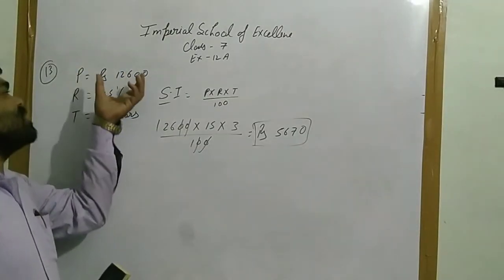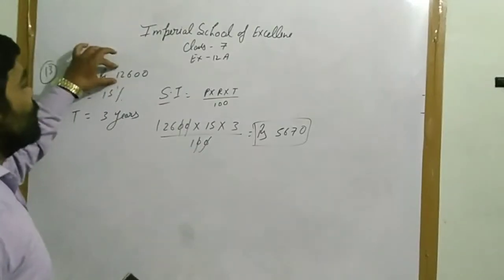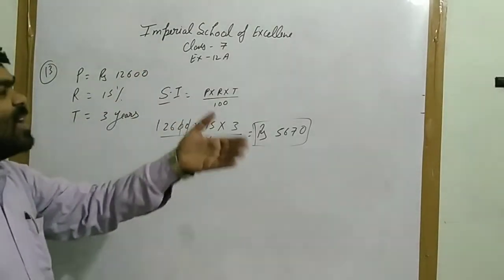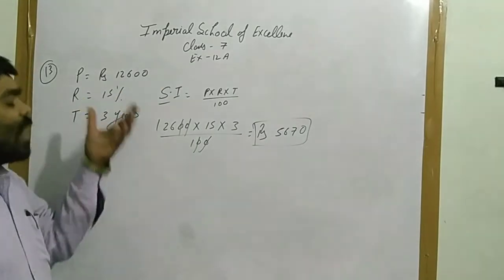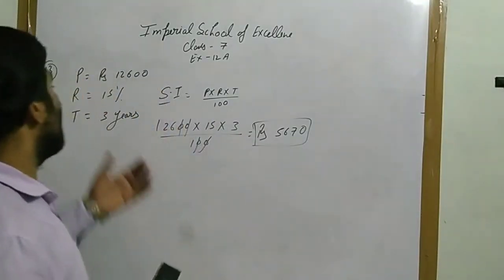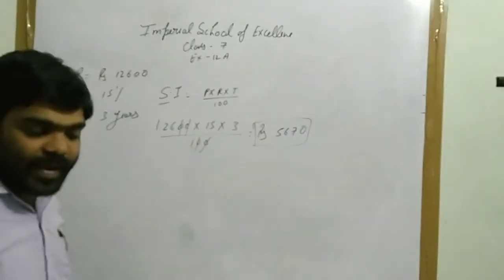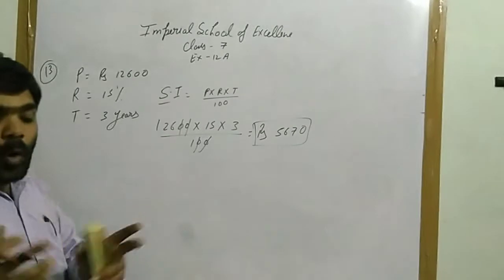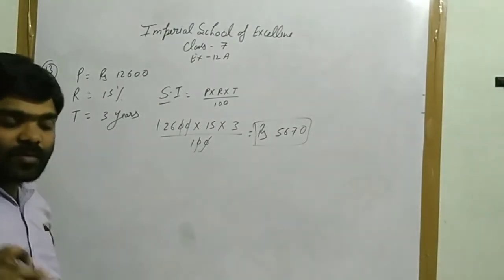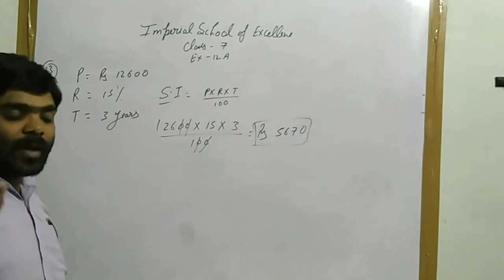Hari ने क्या किया? Hari has taken 12,600 rupees. Hari ने 12,600 रुपए मनी लेंडर से लिए. After that, after how many years? After 3 years, he had paid rupees 7,070 and a goat also. Hari ने 7,070 rupees दिए और एक goat दी.